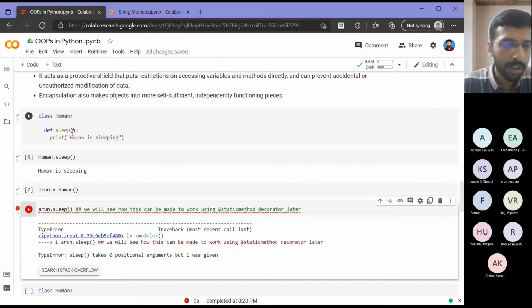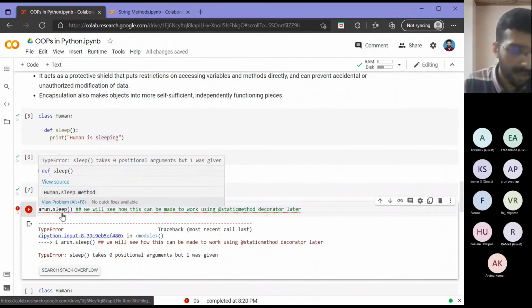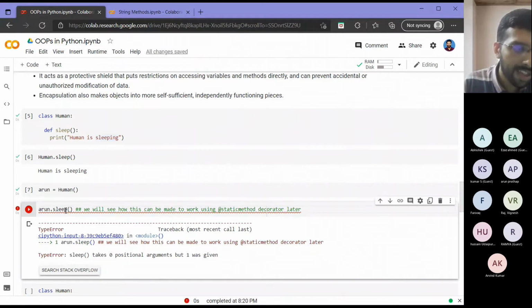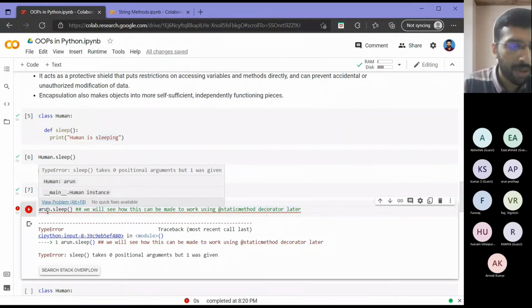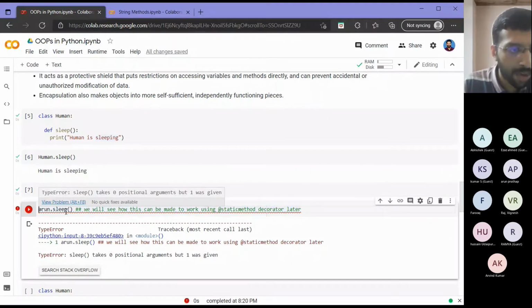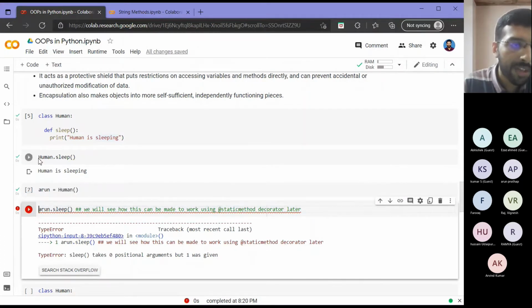Whenever we call a class instance method, it is basically passing a pointer to the object Arun itself. So even though I am calling Arun.sleep without any arguments, the interpreter will pass the object Arun inside this function. At this point, it is calling def sleep of Arun, and such a parameter is not defined here. That is why this is giving an error.